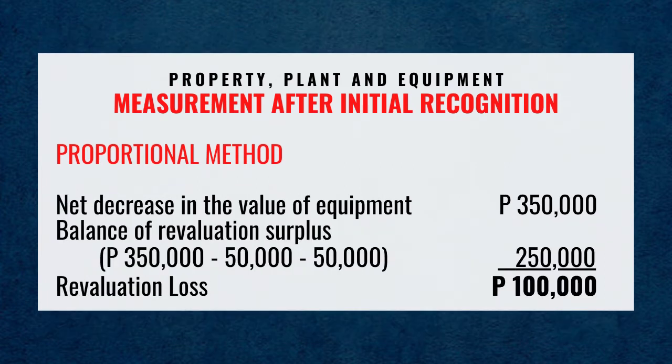Net decrease in the value of equipment 350,000 pesos, balance of revaluation surplus 350,000 pesos less 50,000 pesos less 50,000 pesos is 250,000 pesos. Revaluation loss is 100,000 pesos.